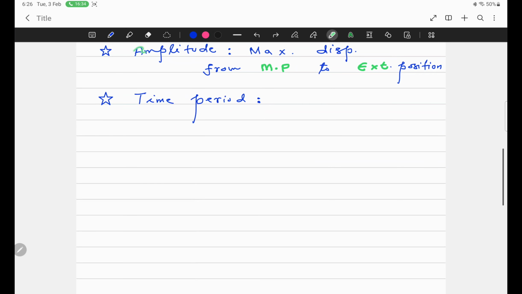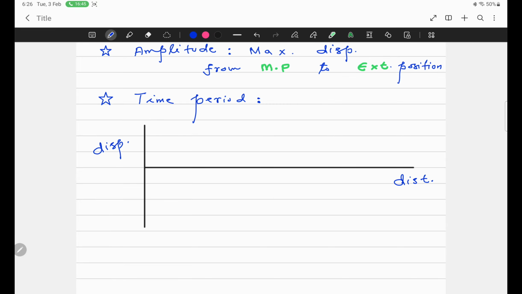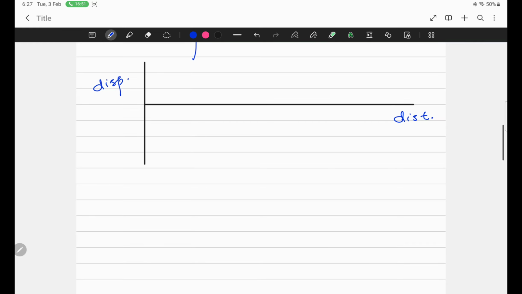But sometimes you will be given a graph of displacement versus distance. You can assume this green line is a string, and this string is in your hand. When you move your hand up and down, then this kind of wave is produced. And now you can see the wave is traveling from left to right.